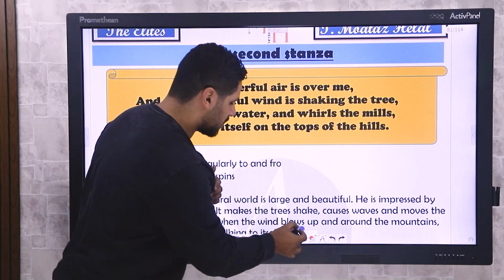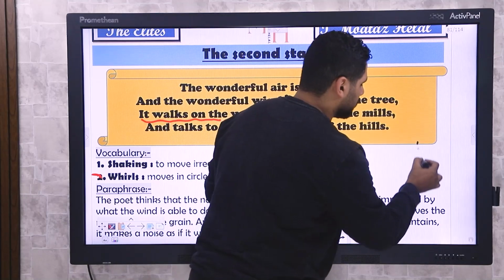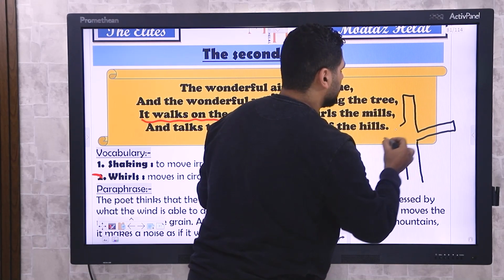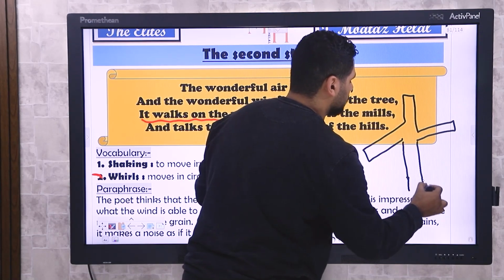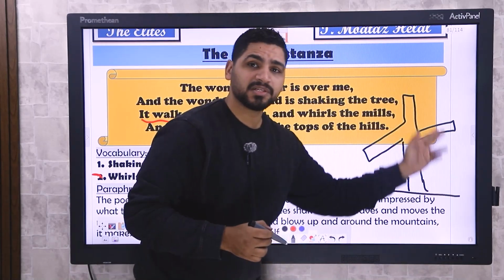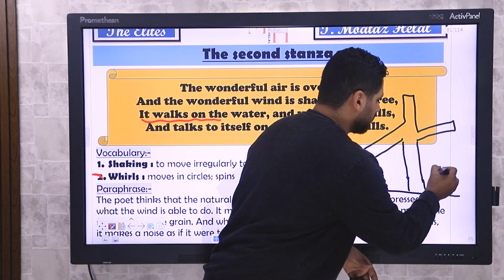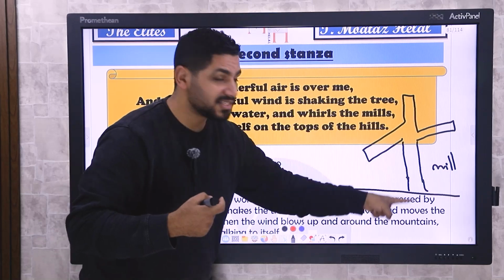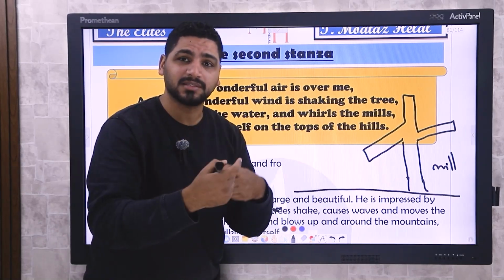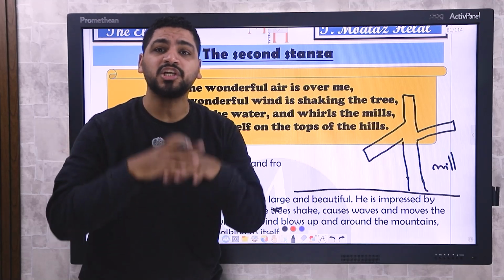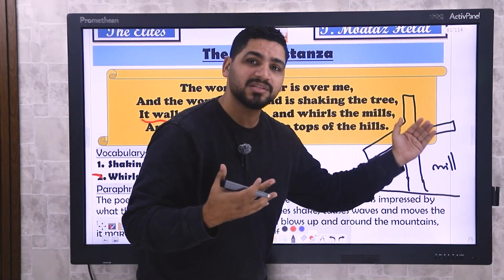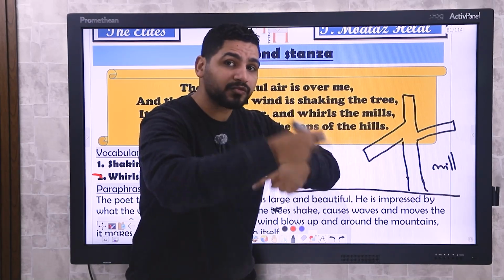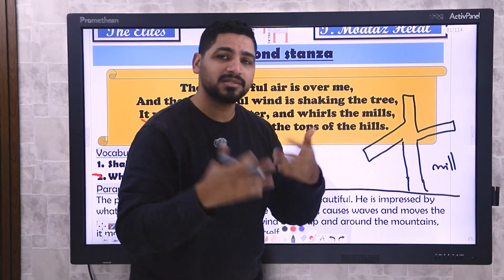What is the mill? Here I will show you what the mill is. So basically, we have something like that. There's something like that which we call a mill. You know the windmill? The windmill is this thing which moves by the power of the wind, and we can use it to make electricity or generate electricity. So this is something called a mill, and this is called the windmill. So this windmill moves by the power of the air. The air pushes it to turn.